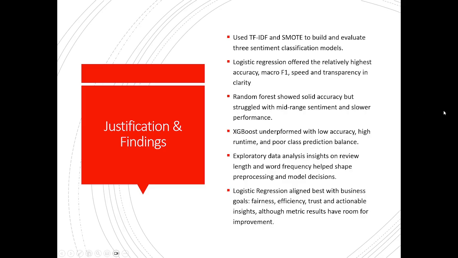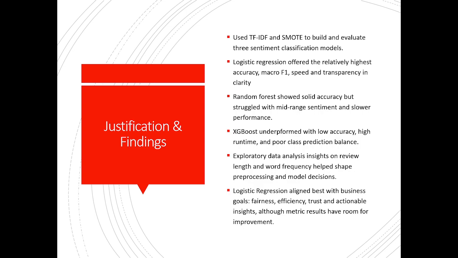As for the justifications and findings, TF-IDF and SMOTE were utilized to build and evaluate the 3 sentiment classification models, as high imbalance can influence bad predicting. But it also seems that introducing this synthetic data heavily affected the XGBoost predictive model.